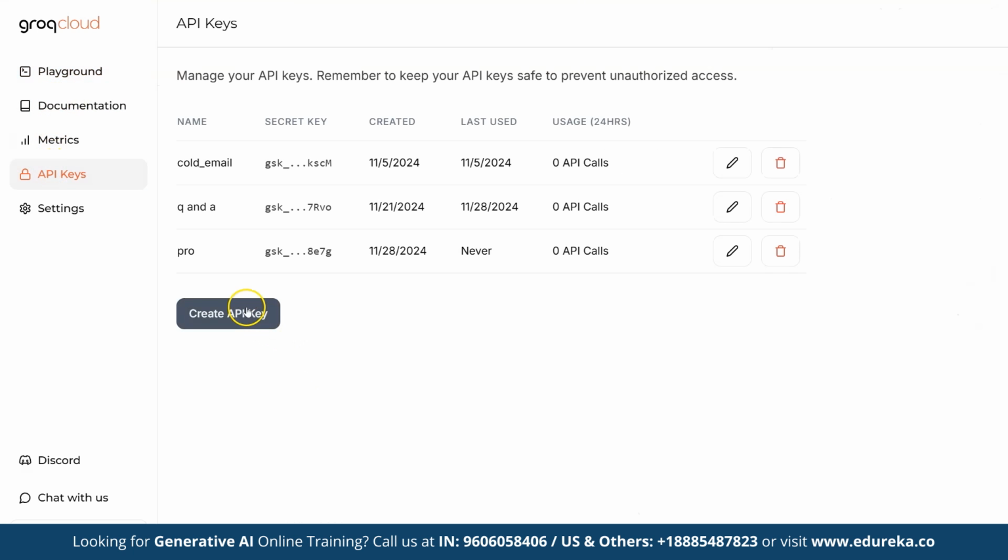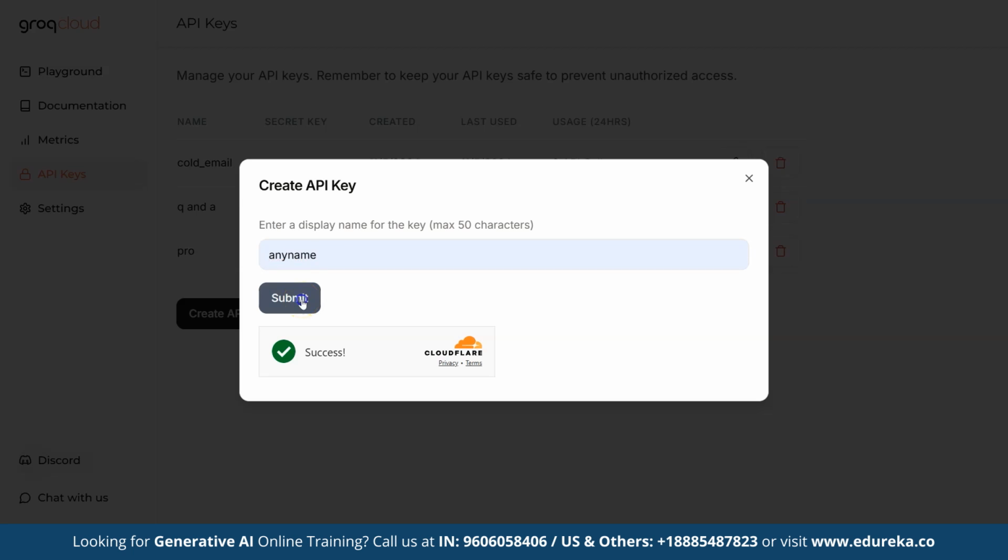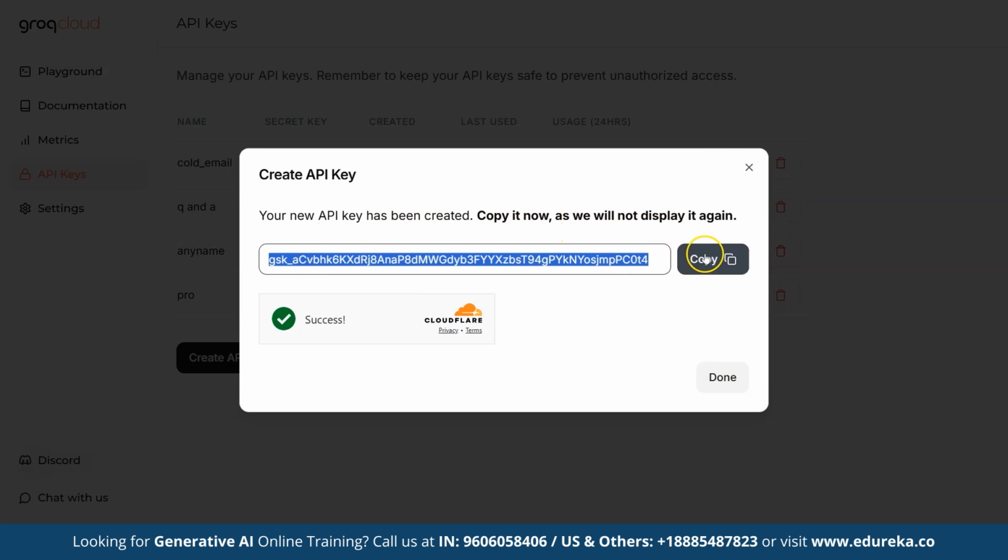Next, click on Create API Key. Here, give any name to your API key, and that's it. You have your own API key now. From here, you can copy it and use it. Also, you can create as many API keys as you want.